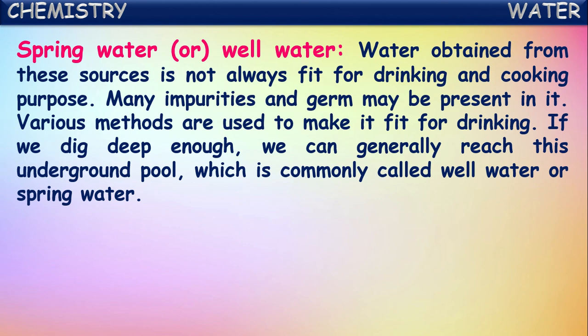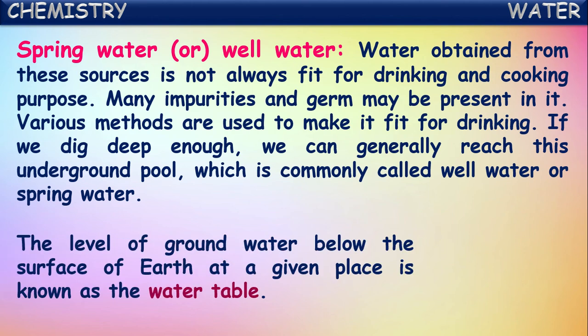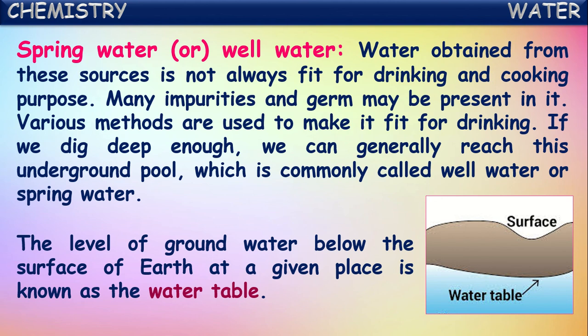If we dig deep enough, we can reach this underground pool, which is commonly called well water or spring water. The level of groundwater below the surface of the earth at a given place is known as the water table of that place.